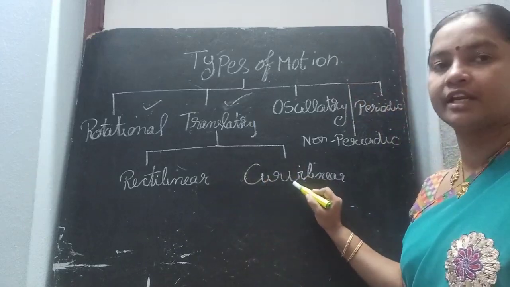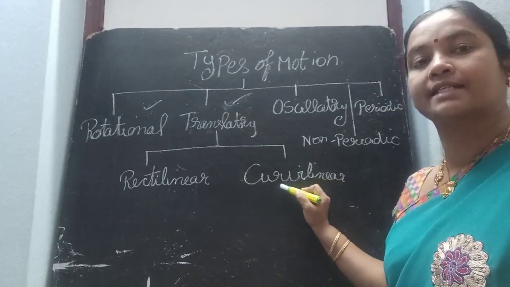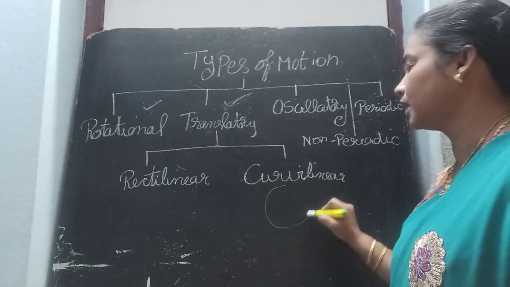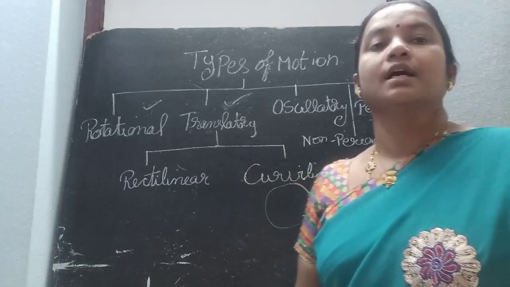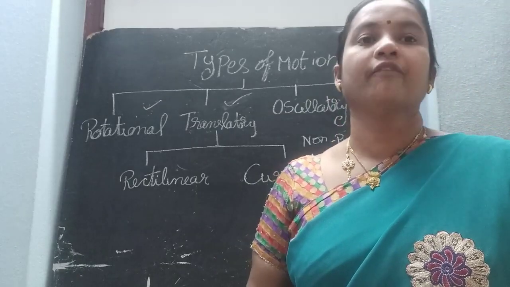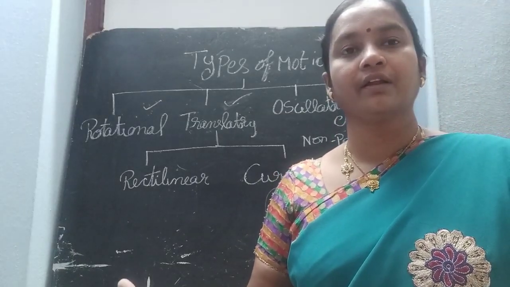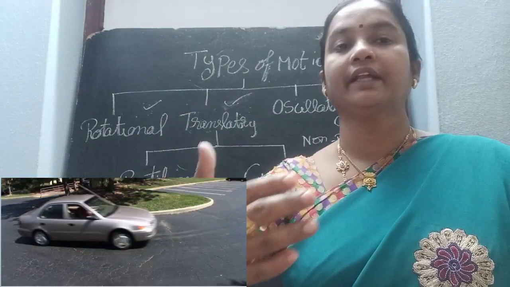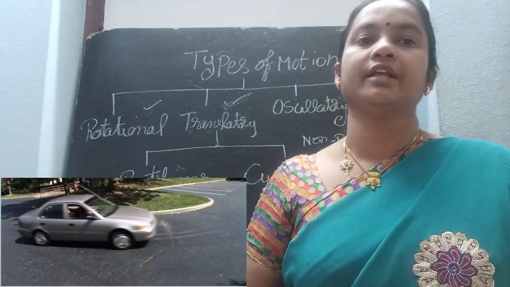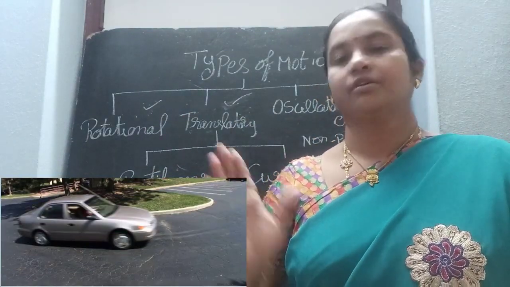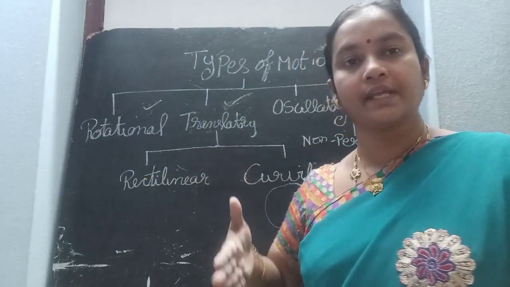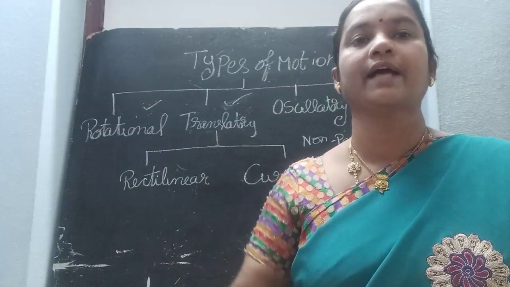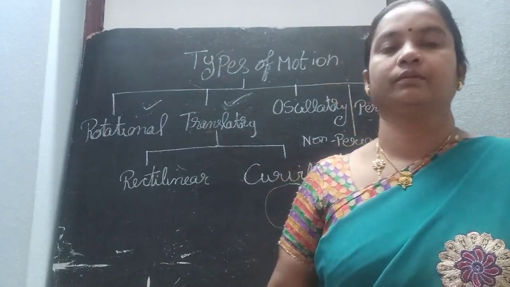What is meant by curvilinear motion? It is also called circular motion. The object will move in a circular path. That is called curvilinear motion. When the car moves from one road to another road, it will take a turn, that is a curvilinear motion. So rectilinear motion means going in a straight line. Curvilinear motion means taking a curve.